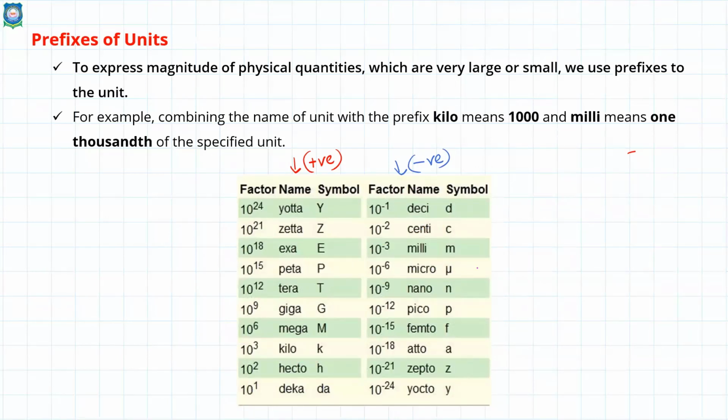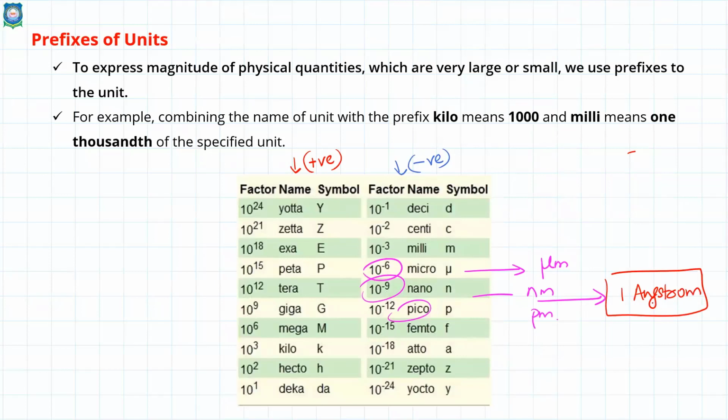Okay. So get used to micrometer. Micrometer means 10 raised to minus 6. Nanometer, very, very important because nanotechnology is so popular nowadays. Nano means 10 raised to minus 9. This is known as pico. Pico means PM. And in between nanometer and picometer, I have not shown, but I have already specified there is one more thing that is known as 1 angstrom. That you can note down. From the table, in between this nano and pico, there is one more quantity you can learn by heart. That is 1 angstrom.